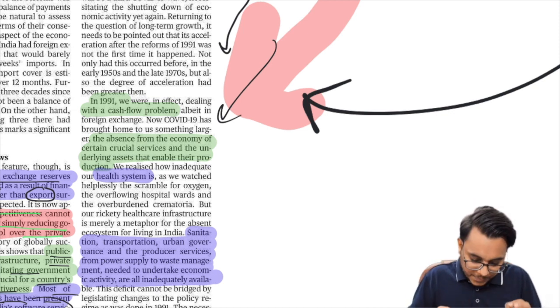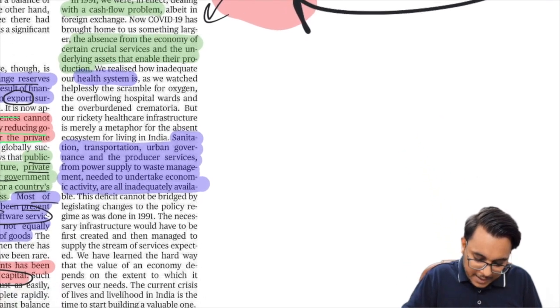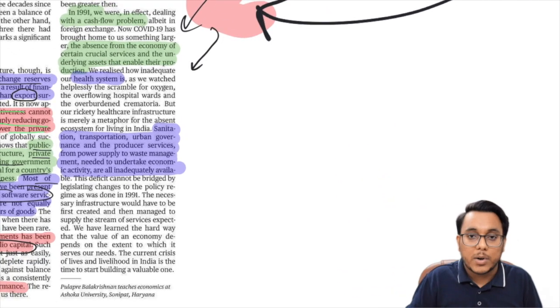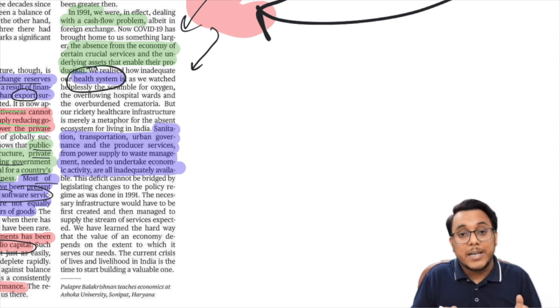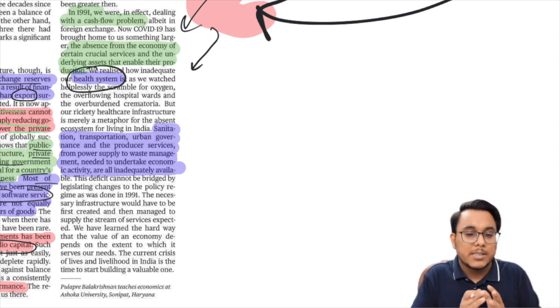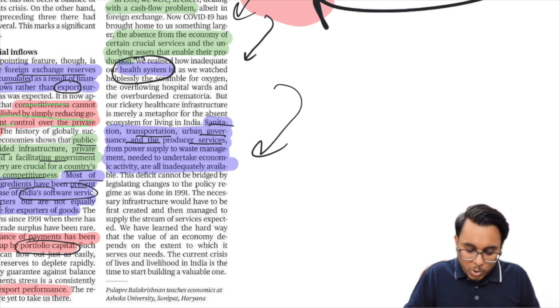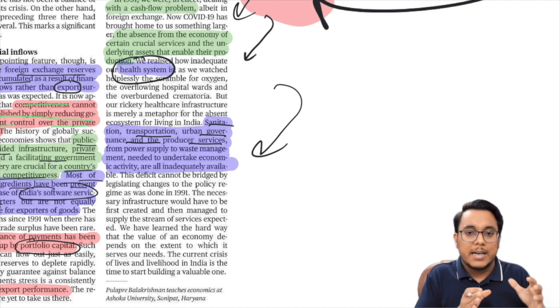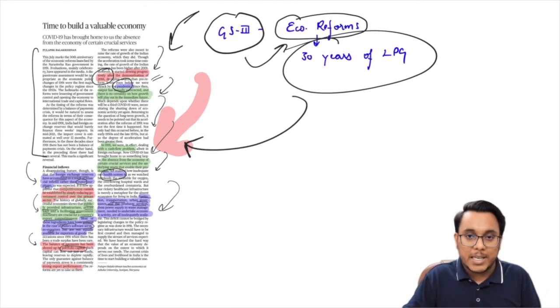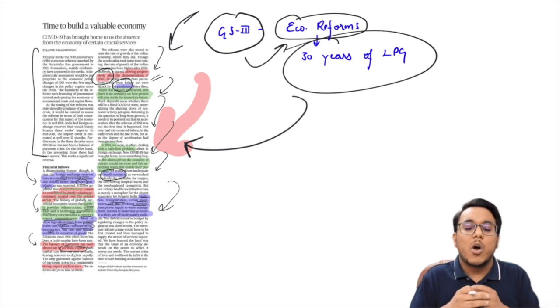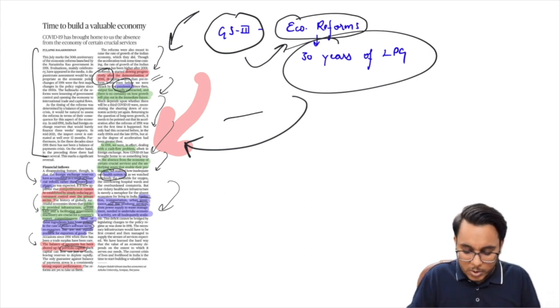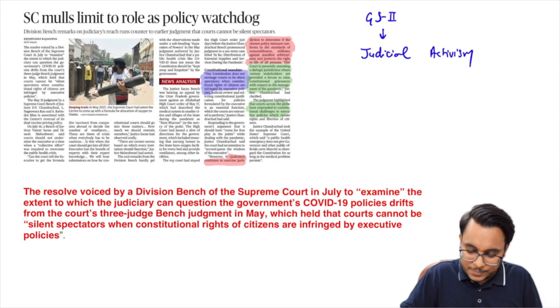Moreover guys, it has been said that when we talk about the present condition, right now there are also many important priorities to be taken up. That is, the health system needs to be improved. We have seen in the pandemic how it is not up to date. Then guys, sanitation, transportation, urban governance, producer services, all these kind of things also need to be improved. The wastages in financial expenditures need to be checked, and expenditure should be carried out only on the most prudent things. So guys, these are suggestions which have been given. Most of these suggestions are very generic, not very specific. So that is all about this particular article, and now we'll be moving to the next article.